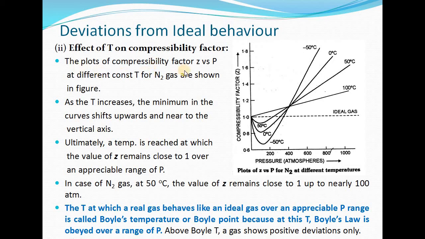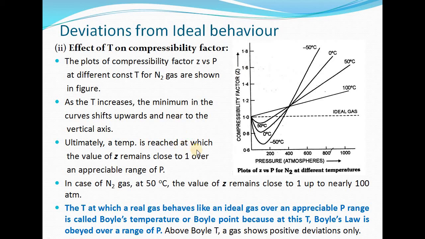Now the plots of compressibility factor versus pressure at different constant temperature for nitrogen gas we have shown in this figure. So as the temperature increases, what is happening? The minimum in the curve is shifting upward and near to the y-axis. This minima in the curve is shifting upward and near to the y-axis, vertical axis.